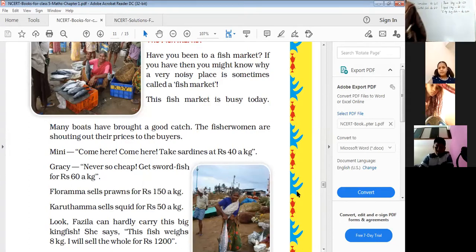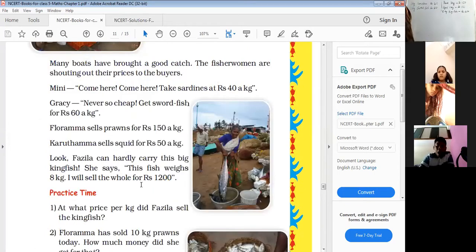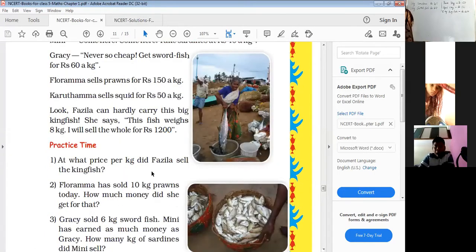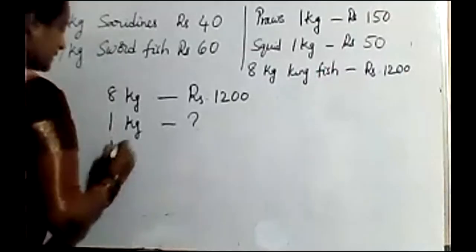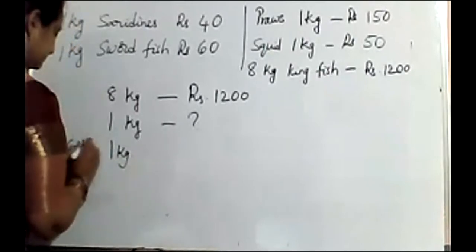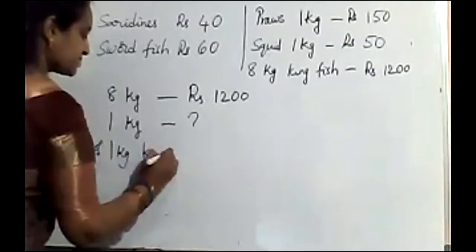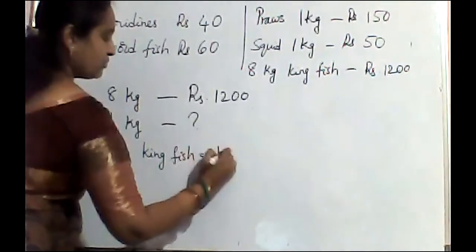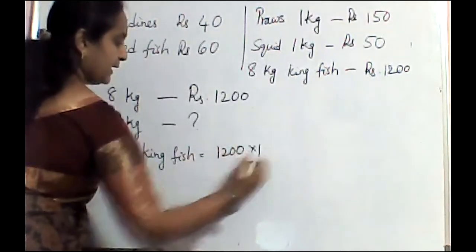Now here we have some questions. Let us see the questions. At what price per kg did Fazila sell the kingfish? So here we have 8 kg kingfish is rupees 1200. Now we need to find out the cost of 1 kg kingfish. So 1200 divided by 8.